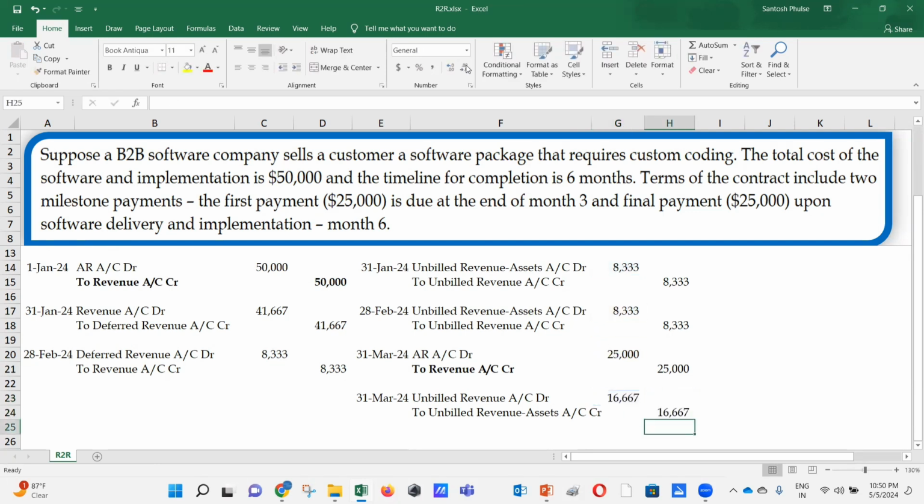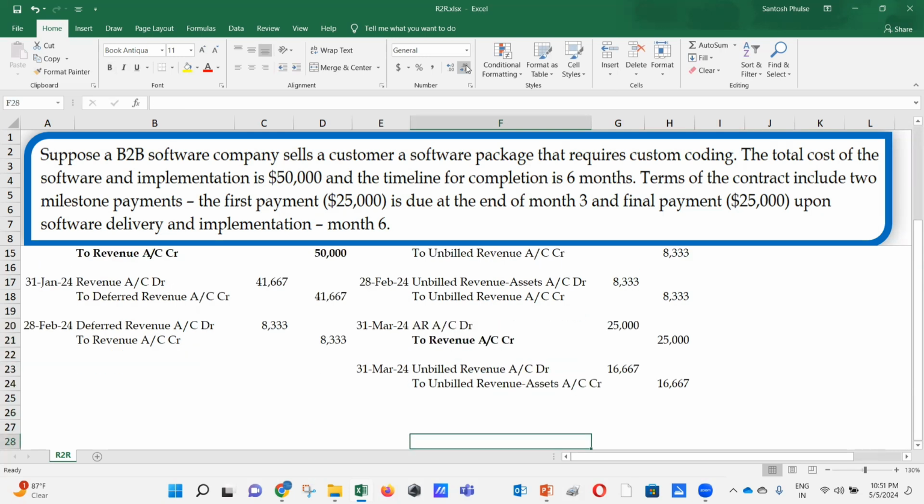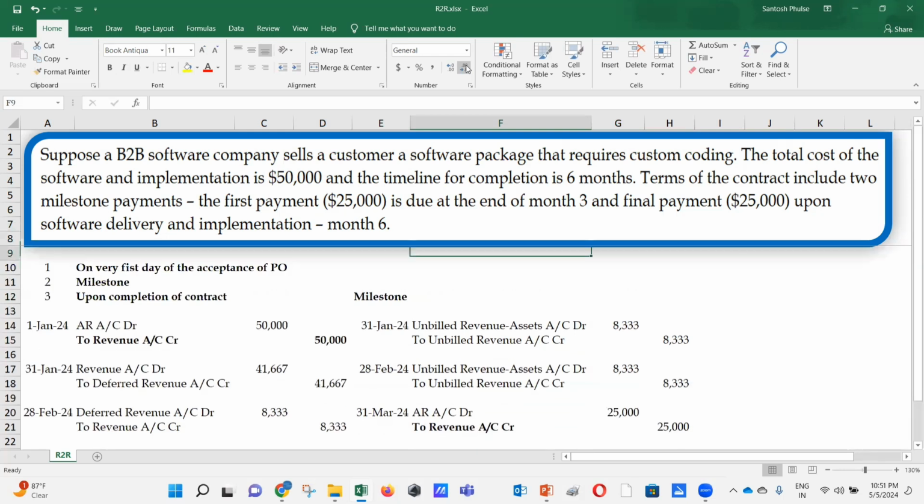So you have to do the reversal of this in the books of account in the month of March. So if you see here, how much is revenue booked in the books for March? That's 8,333. The same is going to be replicated for the next quarter, where again you are going to do the billing on milestone.